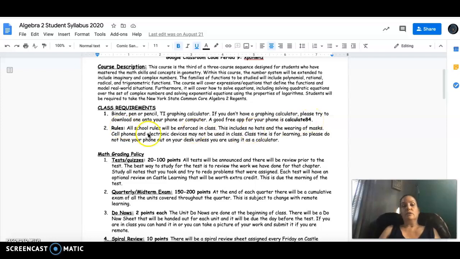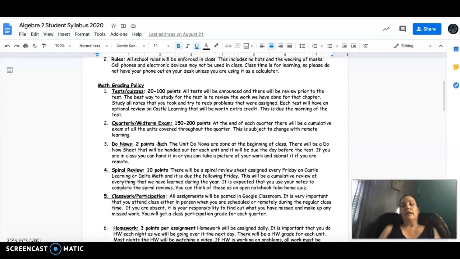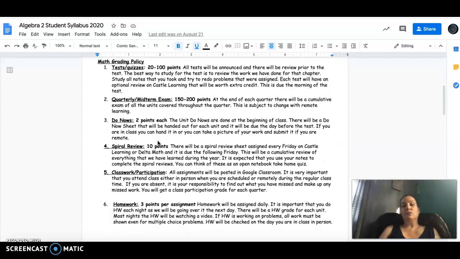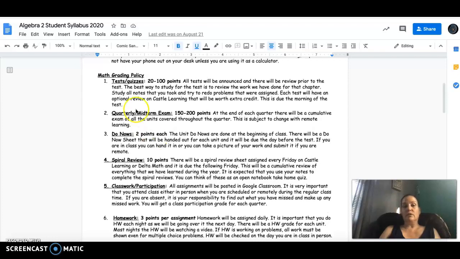All school rules are, of course, going to be enforced at all times. This is the grading policy. Tests are always announced. They're put on the calendar. We always review for a test. All the tests this year are going to be open notebook as long as we're on virtual learning. So it is important that they are taking notes and having everything ready and preparing for the test and doing the review sheets.